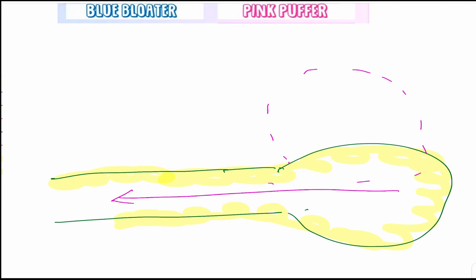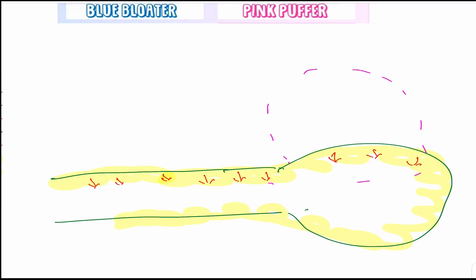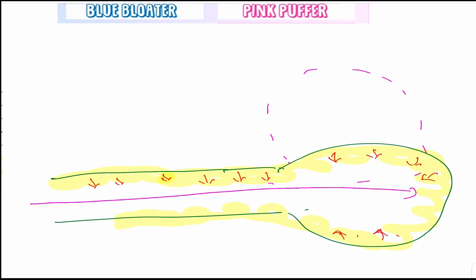So similarly, the pressure is falling here, decreasing. So what happens is there is an inward movement, immediately after inspiration. So yeah, I made the arrow mark wrong. During inspiration the air is flowing very fast, so there is a decrease in pressure, isn't it? So this pressure will cause it to collapse.